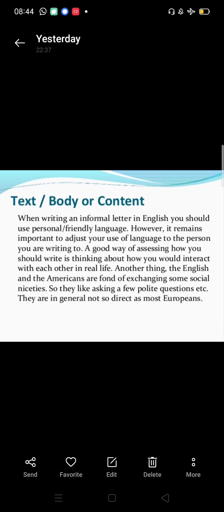It means that we have to use the language the people are using while talking in real life. Another thing, the English and the Americans are fond of exchanging some social niceties. So they like asking a few polite questions. They are in general not so direct as most Europeans.